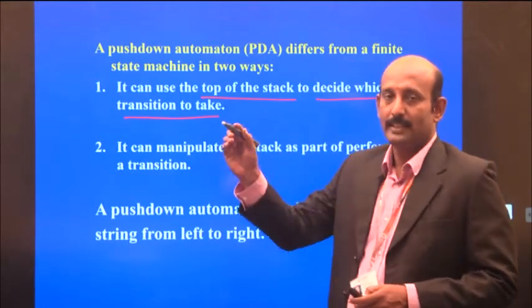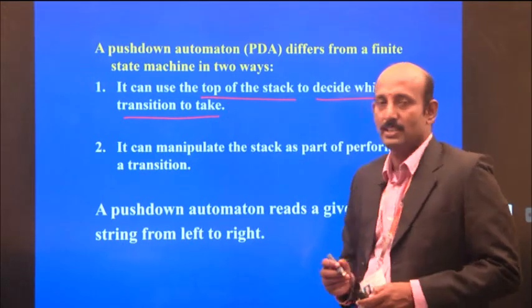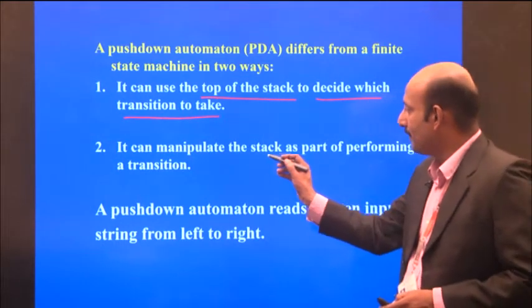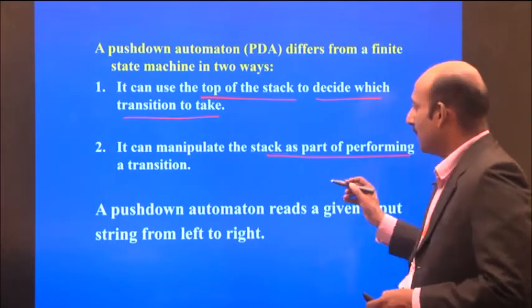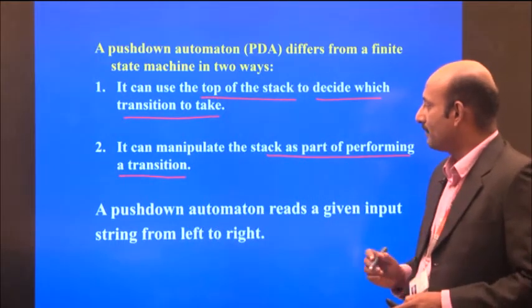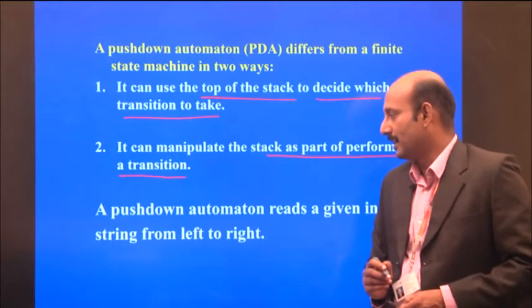So we use the top of the stack to decide which transitions take place. And second, it can manipulate the stack as part of performing a transition.